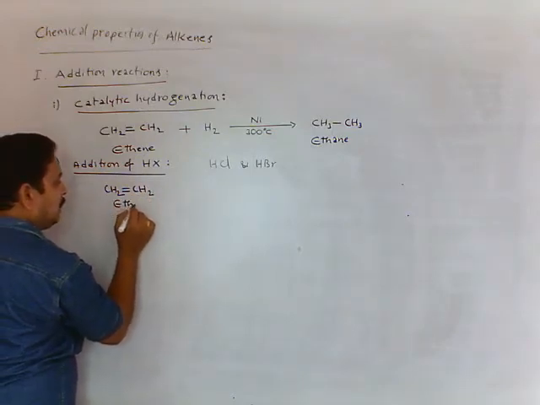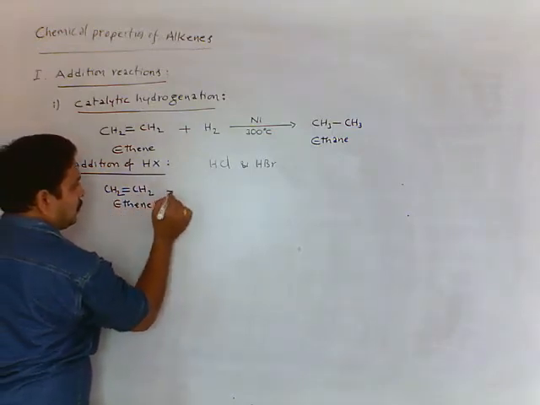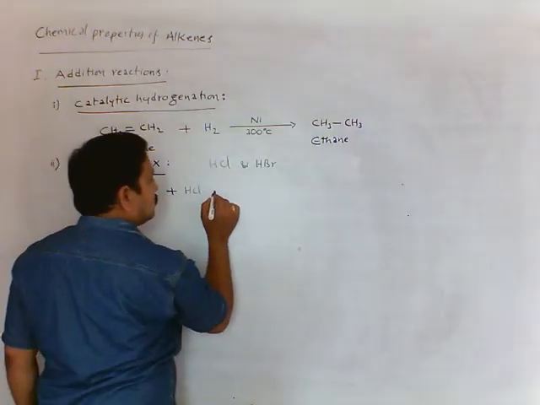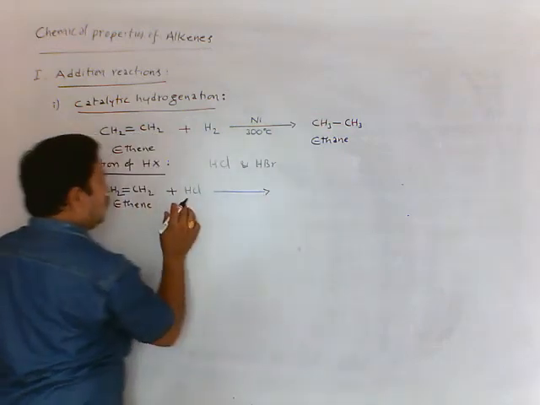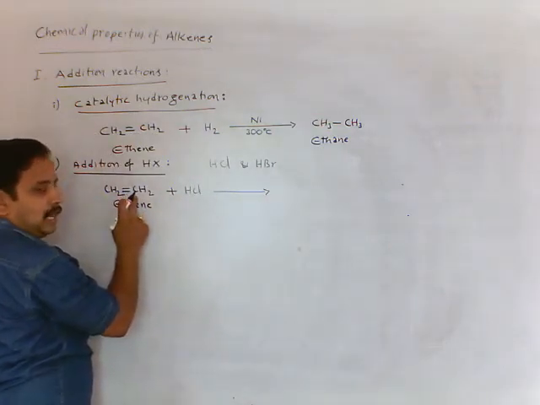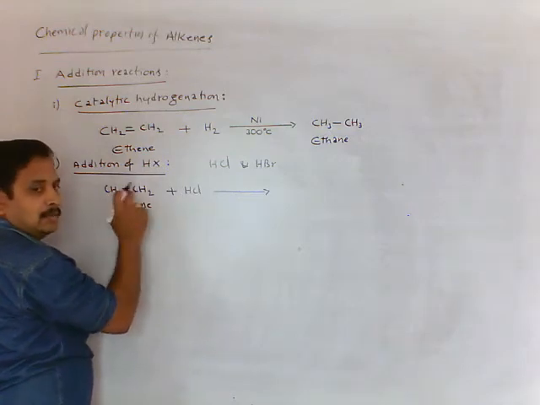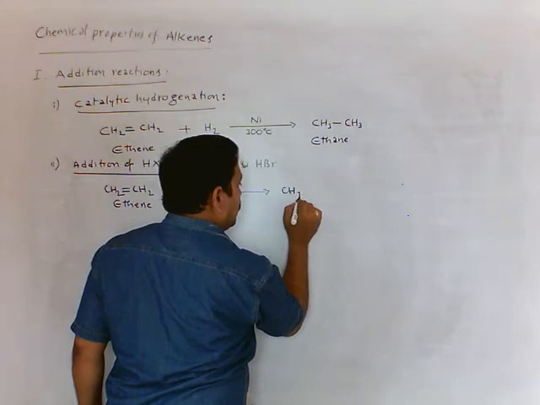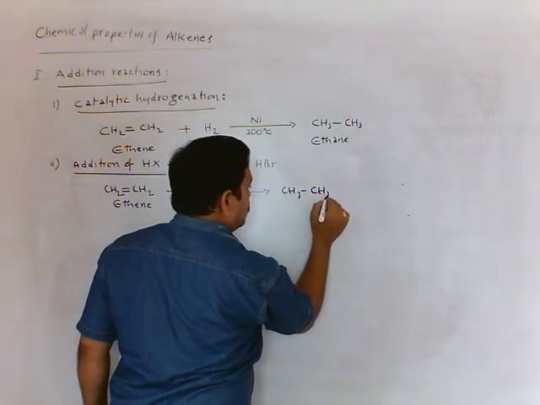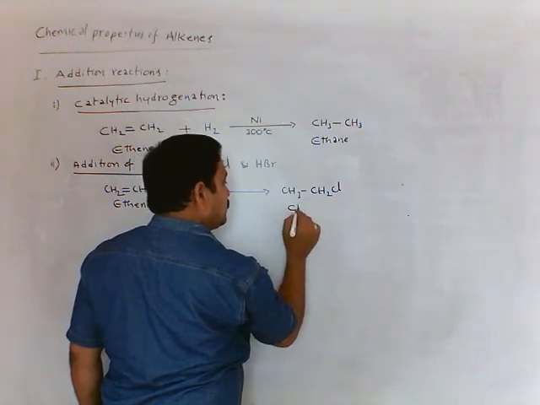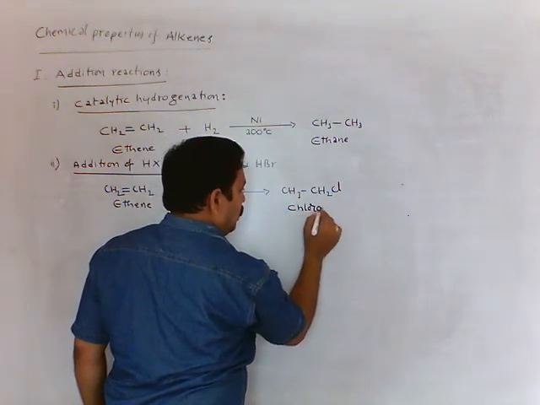Ethene treated with hydrogen chloride gives hydrogen attached to one carbon, chloride attached to another carbon, double bond becomes single bond. So we get here CH3, CH2, Cl. This we call chloroethane.